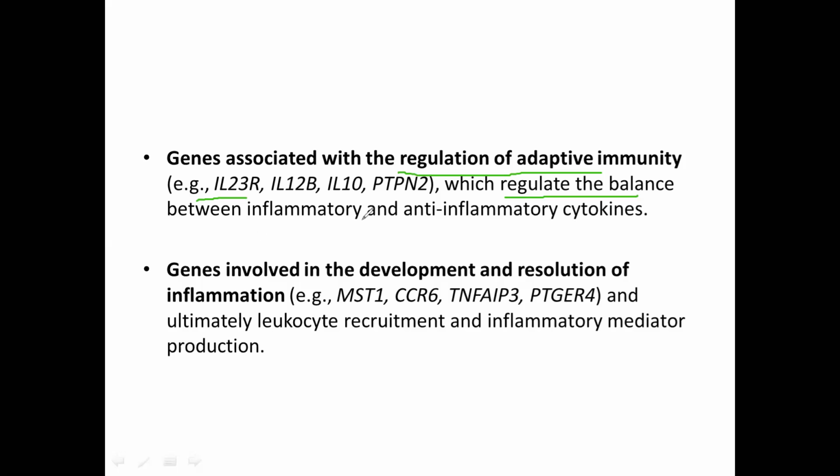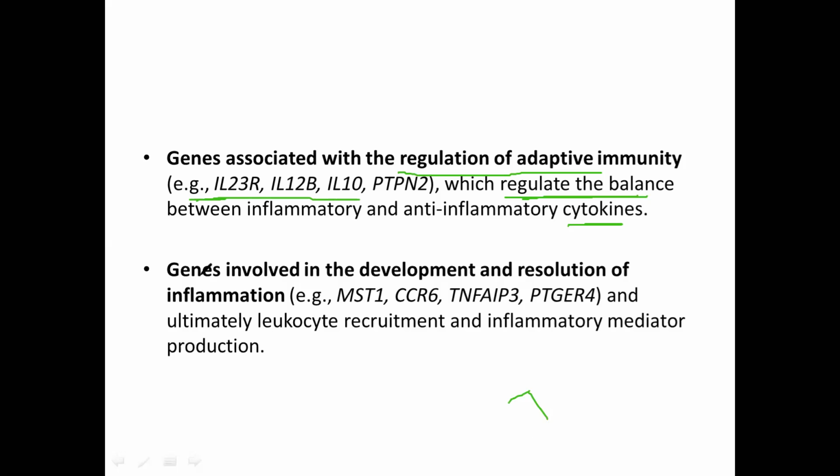cytokines. These genes are essential to maintain, or you can say regulate, the balance between these cytokines. So if there is mutation in these genes, there will be dysregulation, or you can say imbalance between these inflammatory cytokines, which will again provoke, or develop, the inflammatory process in the intestine.